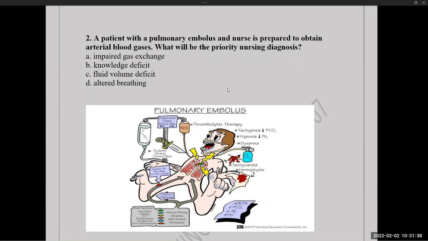See, what are the questions you may get related to this? A client after surgery, the patient got discharged, and after discharge, the patient complained of sudden chest pain, hypoxia, hemoptysis, and the patient is anxious and confused. So these symptoms are related to pulmonary embolism. So you may get a question like this.